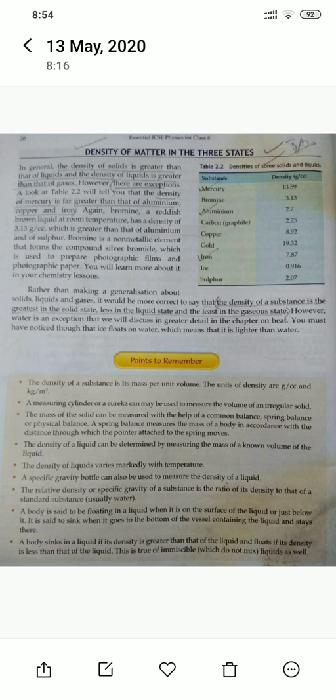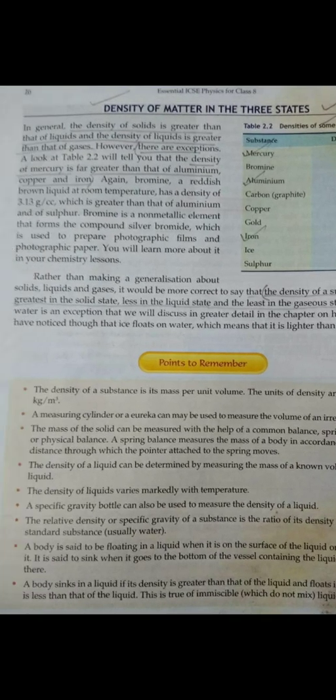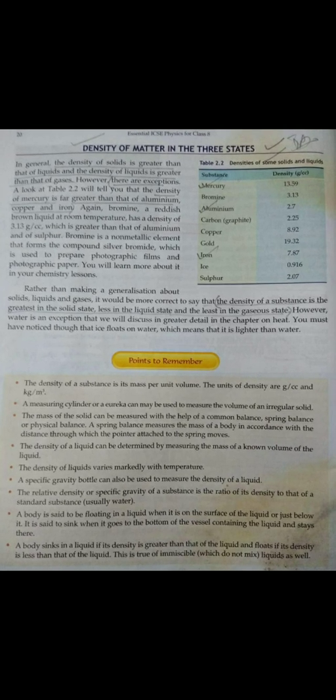But there are exceptions in this also. You need to remember these exceptions, that the density of mercury, which is a liquid, is greater than aluminium, copper and iron. See here, the table shows the density of mercury is 13.59 and the density of iron is 7.87. So it is much greater than that of iron.